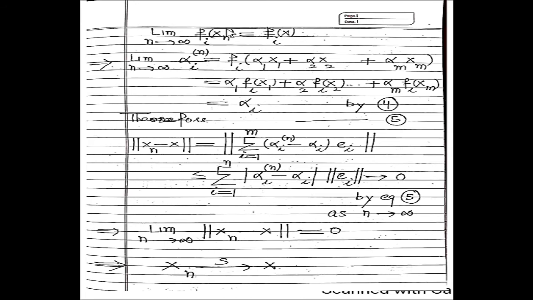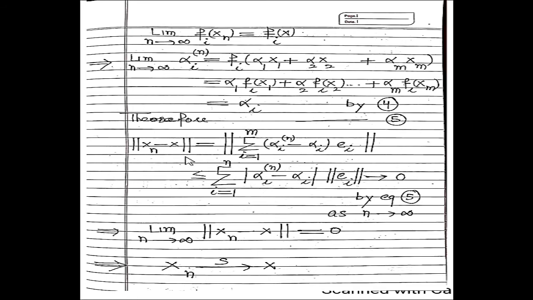Now substitute the value of fi(xn), which is equal to this value, and substitute the value of x. So we get this value is alpha i. From this, we find alpha in converges to alpha i.